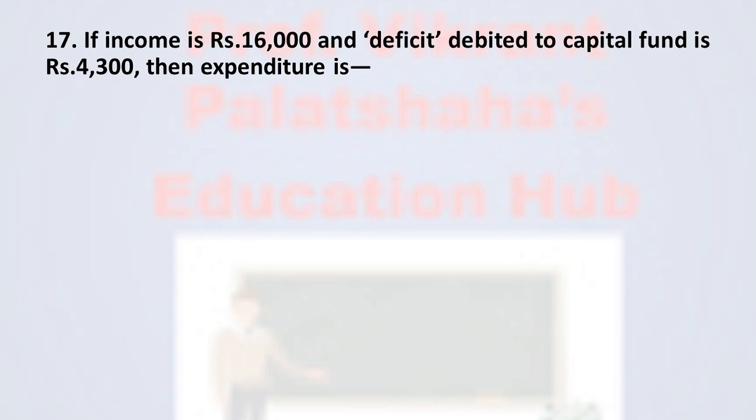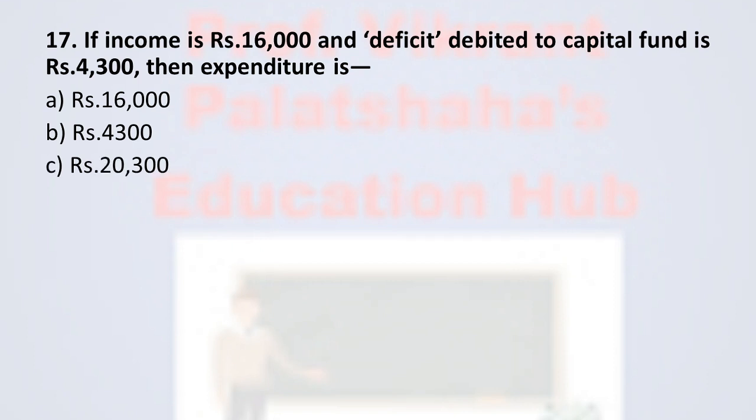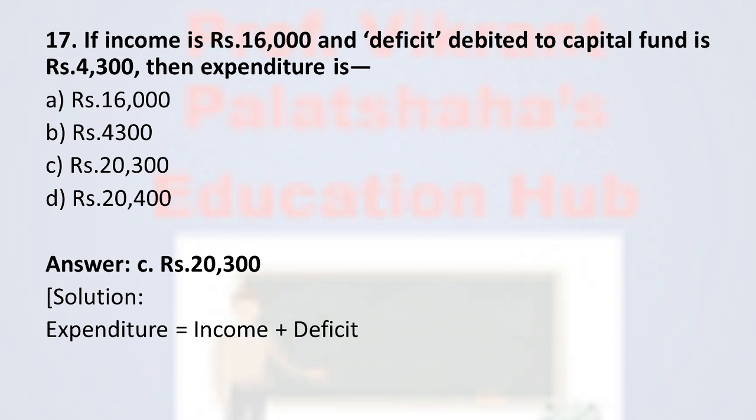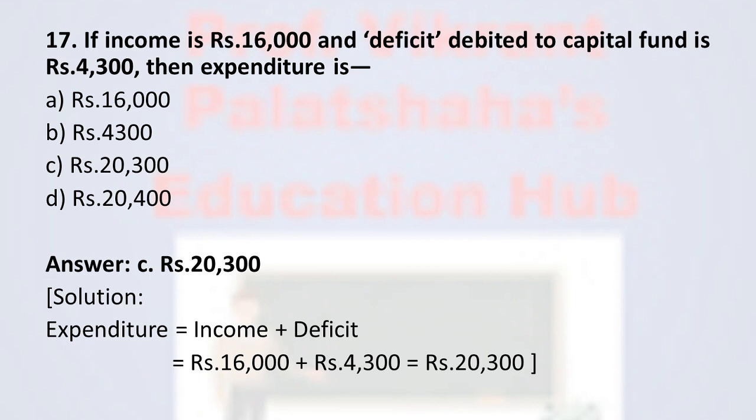Okay. Next one. If income is rupees 16,000 and deficit debited to capital fund is rupees 4,300, then expenditure is option A, rupees 16,000; option B, rupees 4,300; option C, rupees 20,300; and option D, rupees 20,400. And the correct option is option C, rupees 20,300. So how does it come? Expenditure is equal to income plus deficit. Income is given as 16,000 plus deficit 4,300, and therefore it is 20,300.